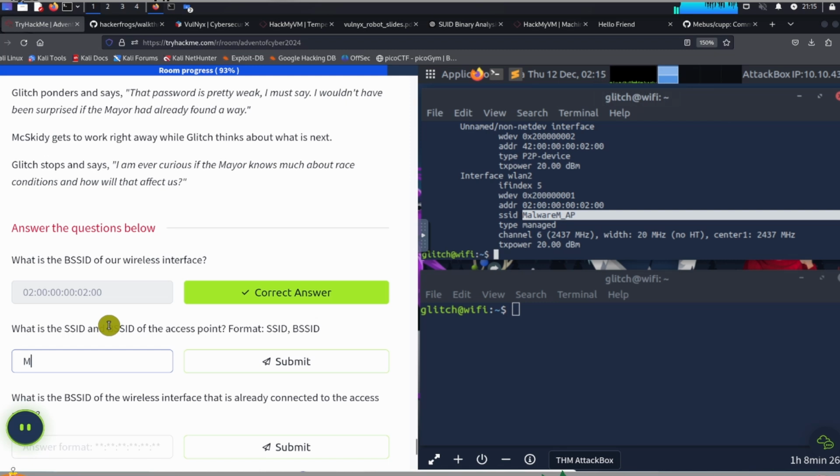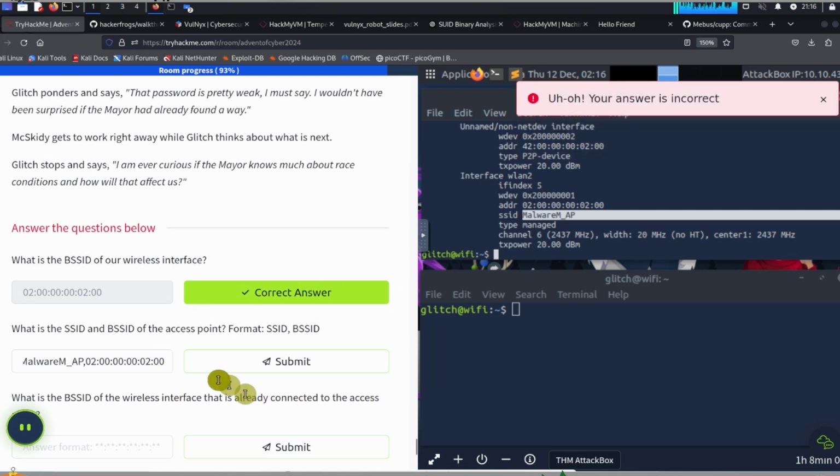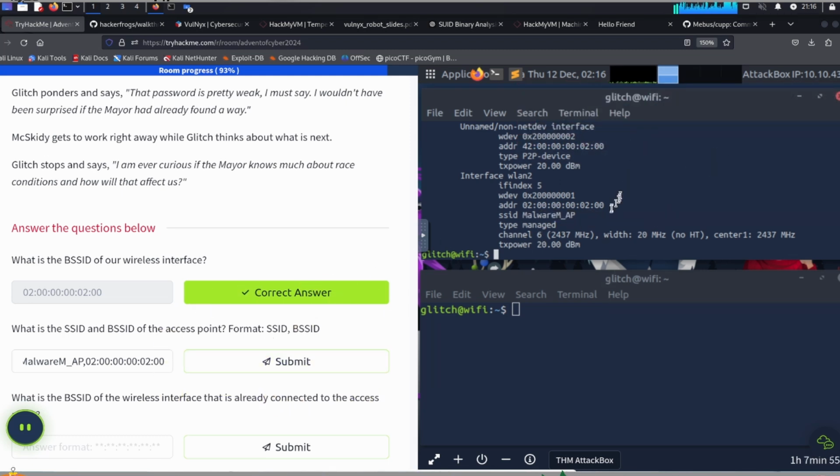So this would be malware underscore AP, and then comma, and then BSSID. The BSSID is this. That's incorrect.